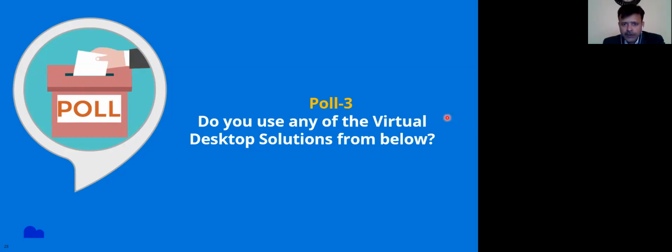I can see some WVD is already there. I think, yeah. RDS is there. VMware also, there are some people. Okay, someone has raised his hand. One second. I'll just allow them to talk.